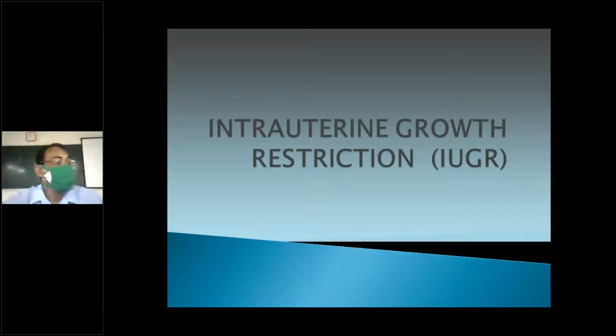Then the etiopathogenesis, the cause of this IUGR. The next thing is the diagnosis, how to diagnose, because early diagnosis has a better prognosis. You should also know the complications: if there is IUGR, what could be the problems? Once you know the complications, you manage accordingly, that is, how you will manage antenatally, intranatally, and postnatally.